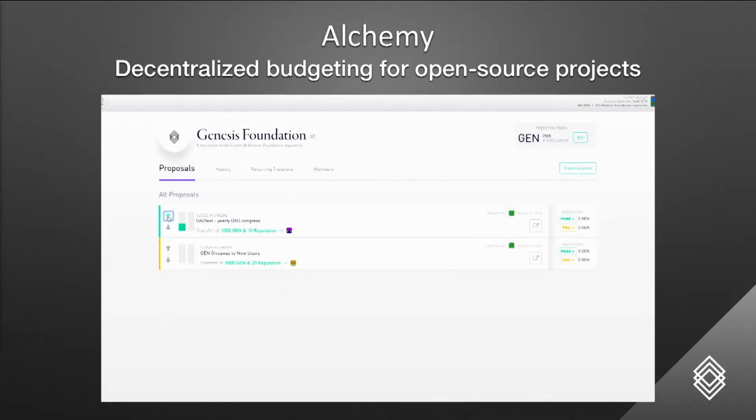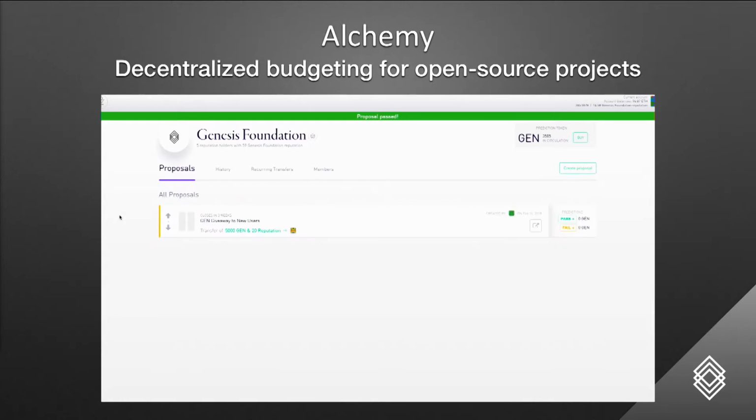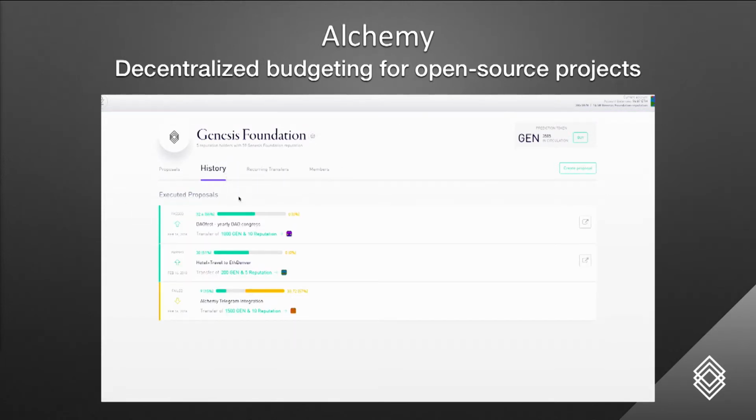in the DAO. Finally, the first interface to the DAOstack is Alchemy, which is a decentralized budgeting and rewarding system for open source projects. With Alchemy, anyone can open a proposal and ask for the support of any sort of mission. And then the crowd, the professional crowd, can curate that proposal and make a decision. So with that,